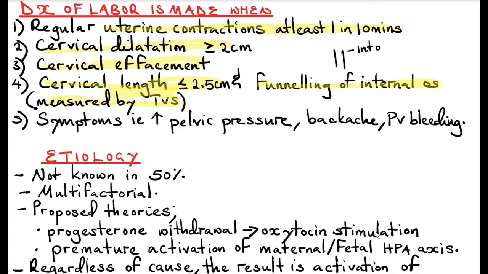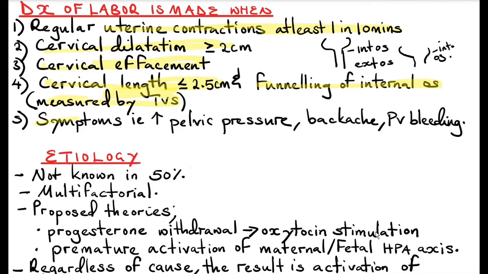Suppose this is the internal os, this is the external os. Okay, and that's your uterus. So what happens is there is dilatation of the internal os. So this is the internal os dilating.